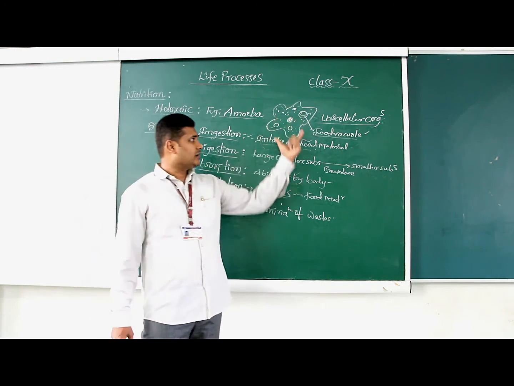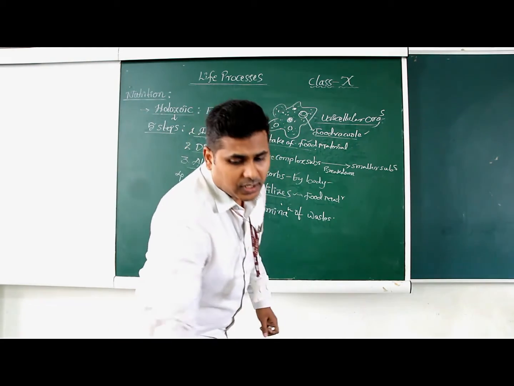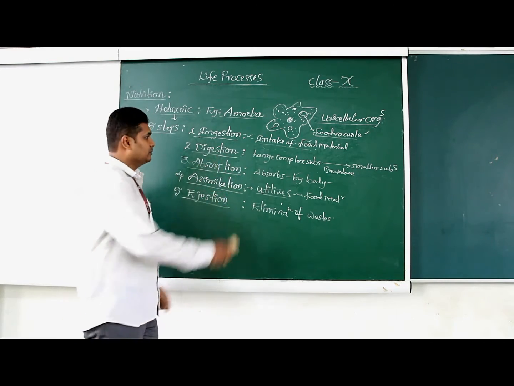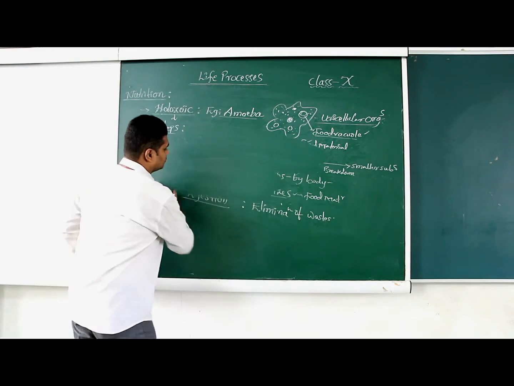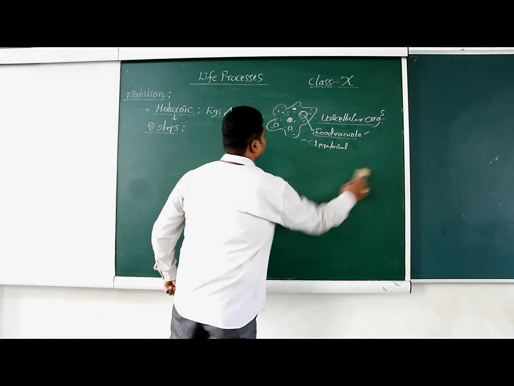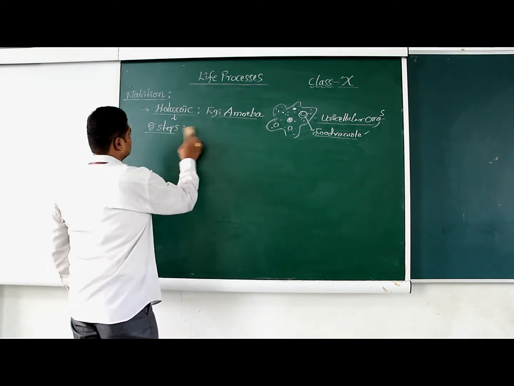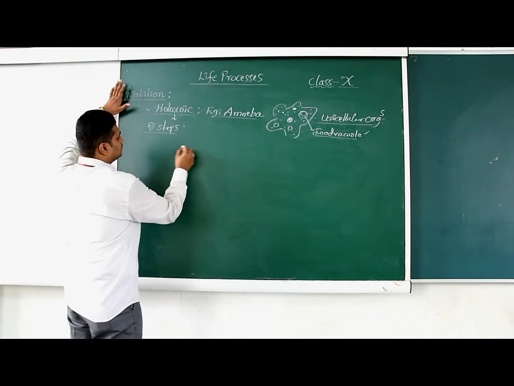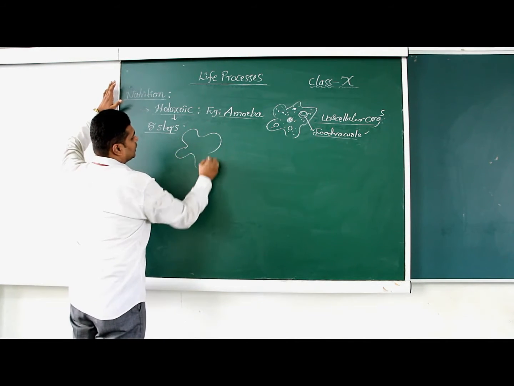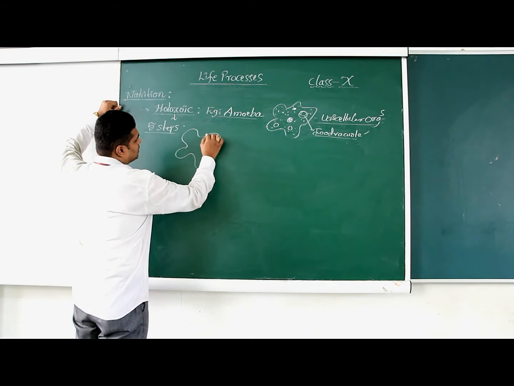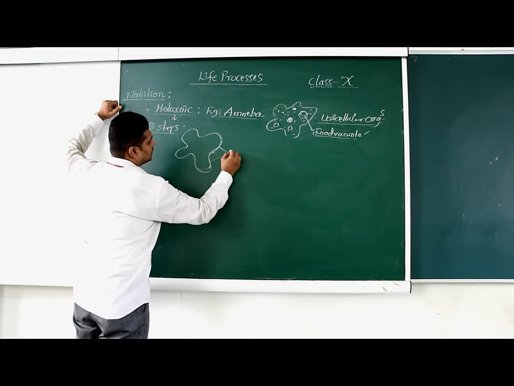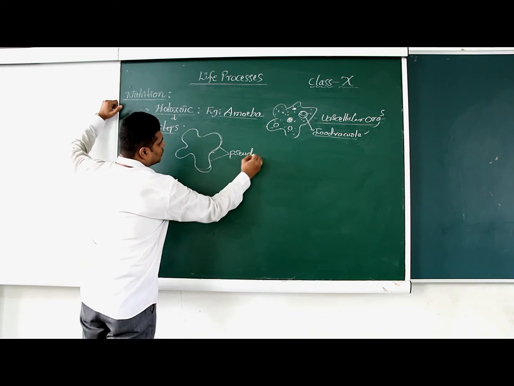I will show you in diagrammatic form how amoeba maintains all these steps under nutrition. Amoeba has outer body structures, this portion is called pseudopodia.